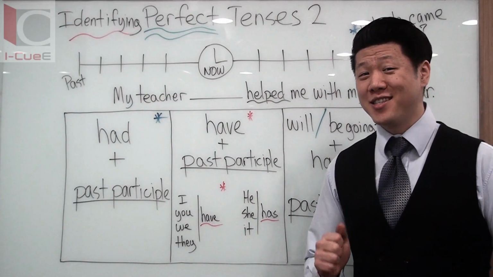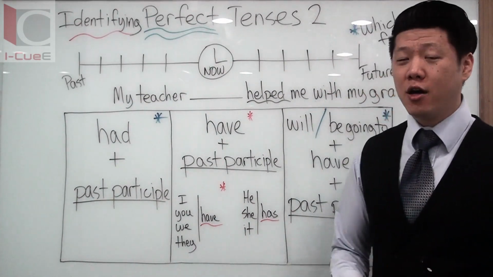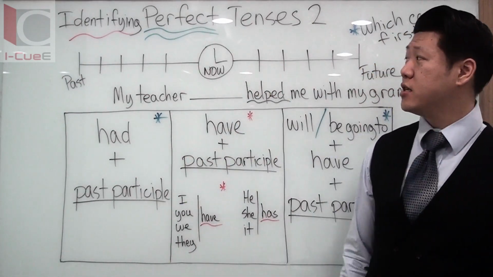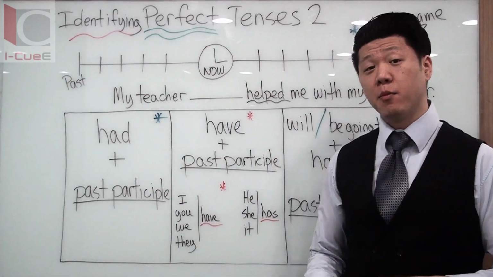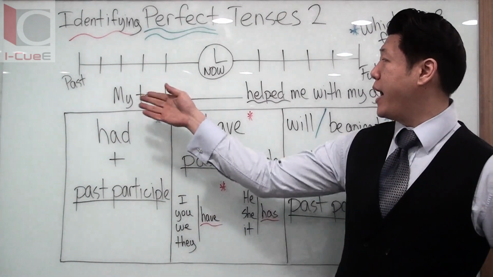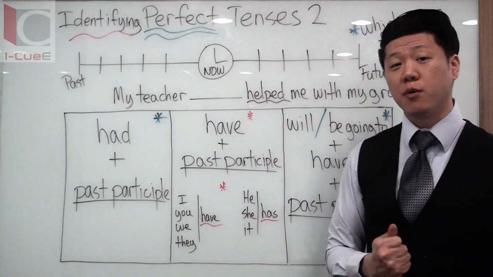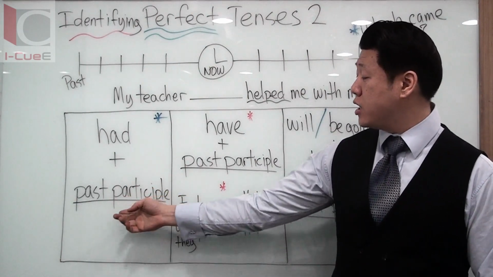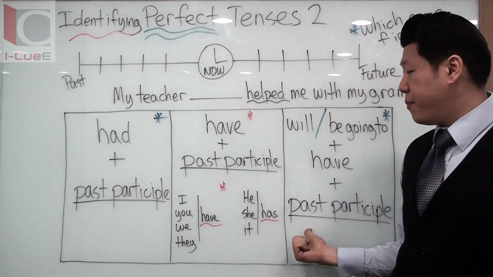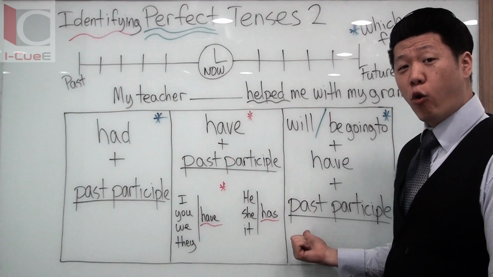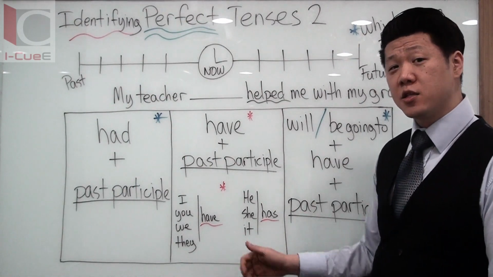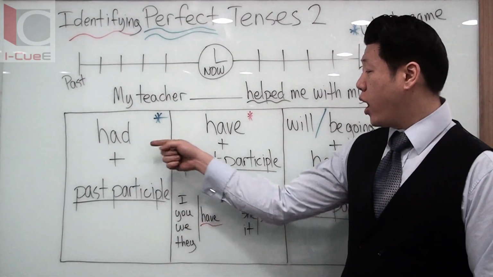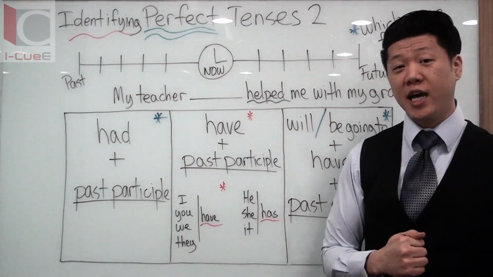Welcome back, everyone. Today's lesson, we're rounding out our discussion on the perfect tenses and how to identify them. What's the difference between the past, the present, or the future perfect tense? We've already reviewed this, and basically all of them have a past participle in the formula that you use to create it. So the only difference is what comes before the past participle.